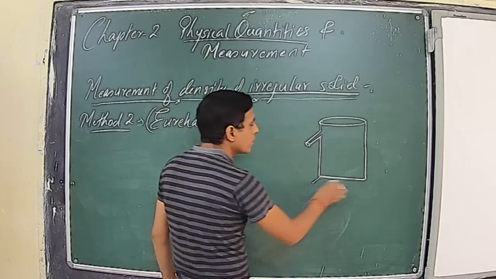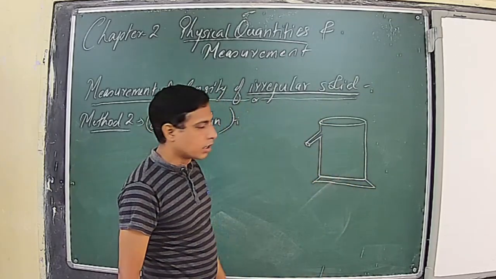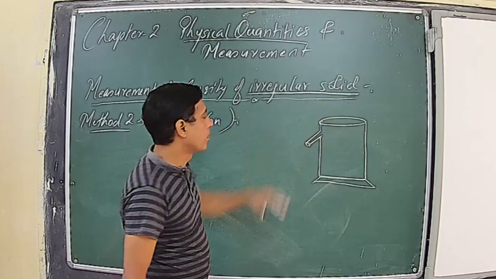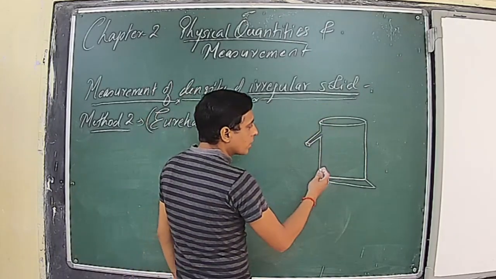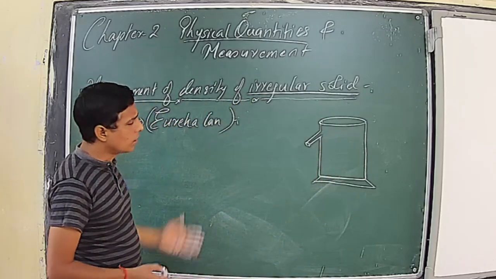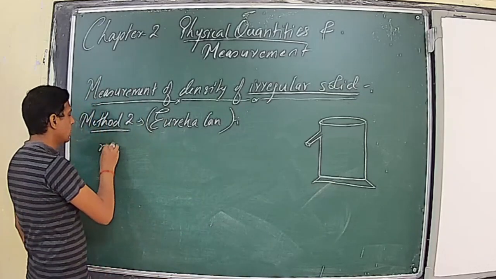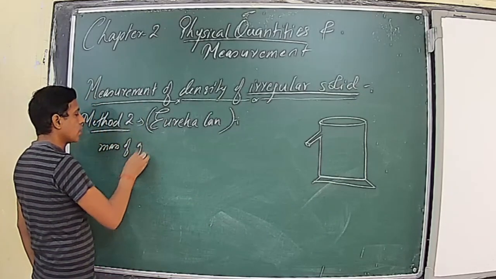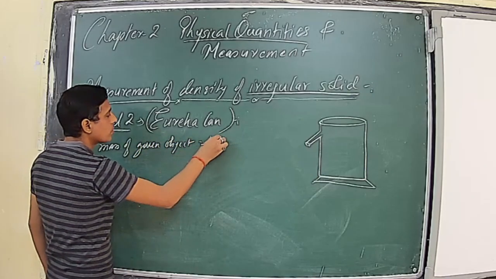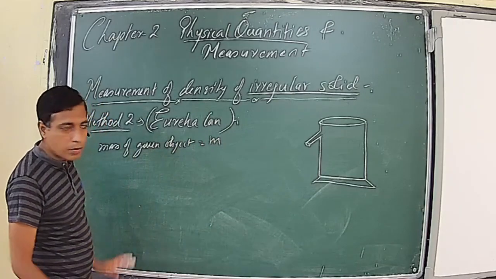And this can is not calibrated, no marking is given on the outer surface. It only has a spout near its top, below the top. Now, for using this Eureka can for finding the density of an irregular shaped body, same method. First we will measure the mass, say the mass of the given object is equal to m. We have used the balance and the mass can be measured easily.